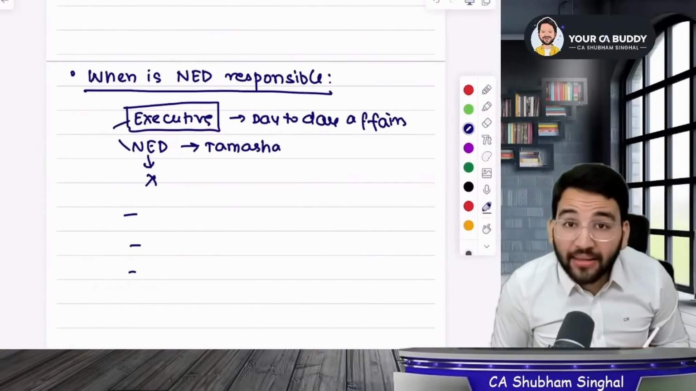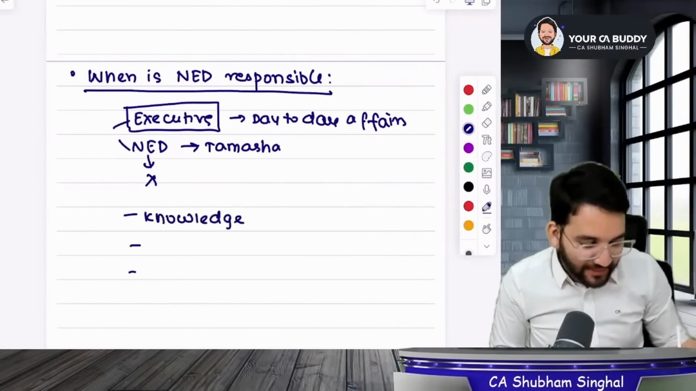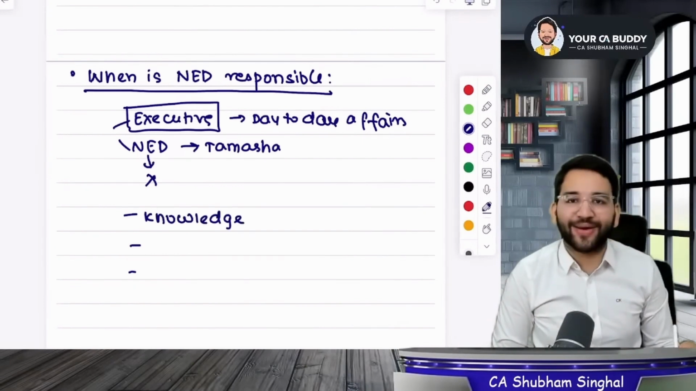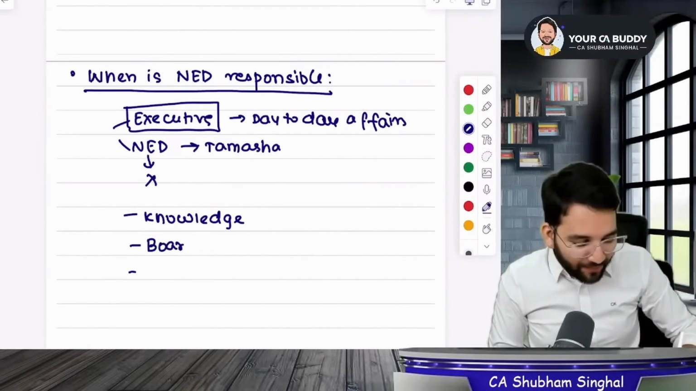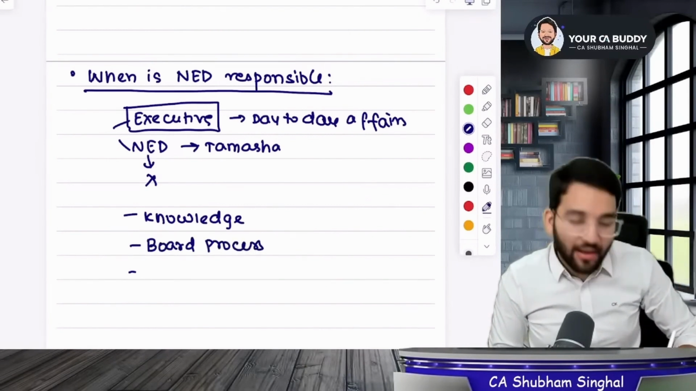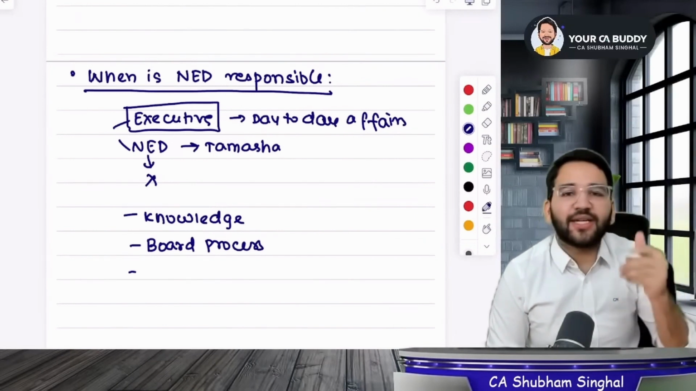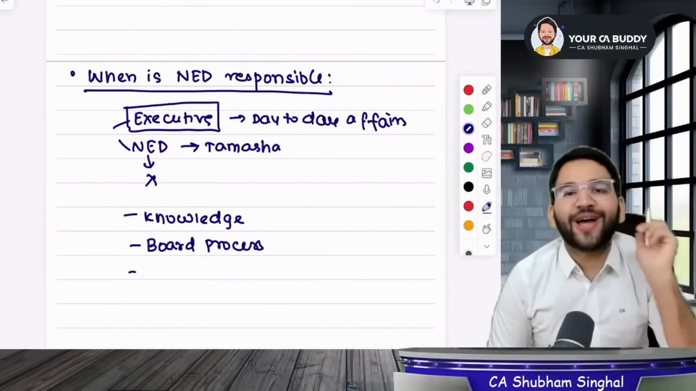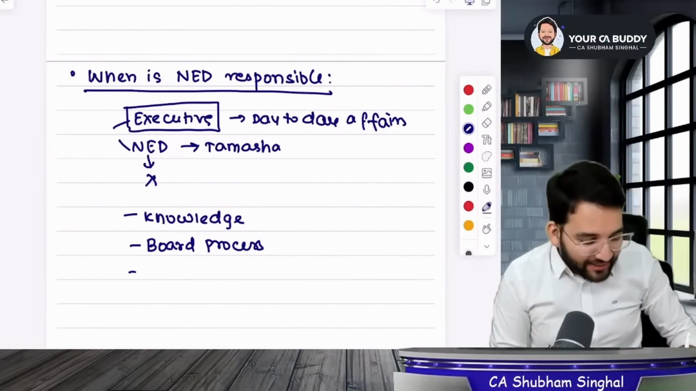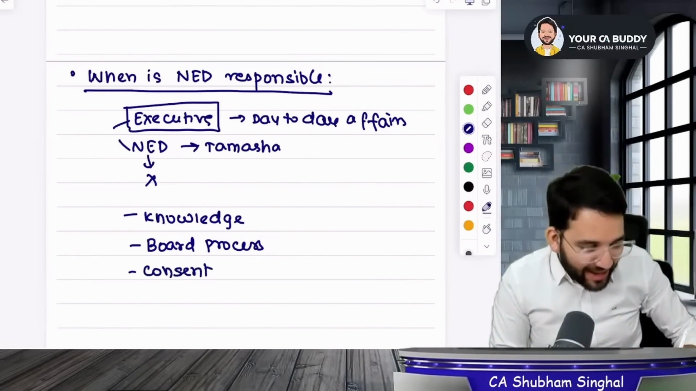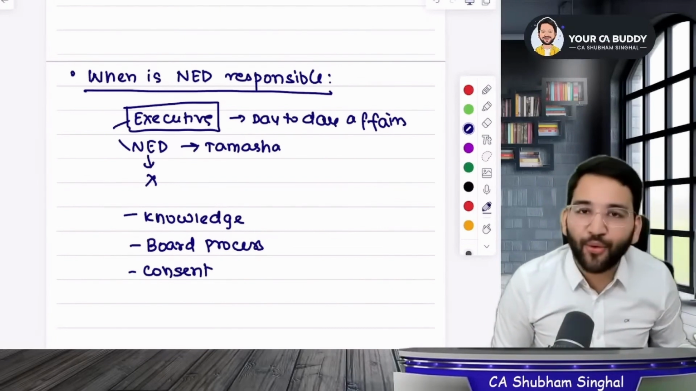First, if there was any information or any mistake which you were aware about, which you had knowledge of, you knew that it was being done wrong. Second, something that happened through the board process. What do we mean by board process? You do attend the board of directors meeting, right? Suppose the GST return was not filed, even though the board was informed about the same, then you will also be liable. And third, if you have given your consent for that wrongdoing. What is consent? You saying, okay, no problem in not filing the return.